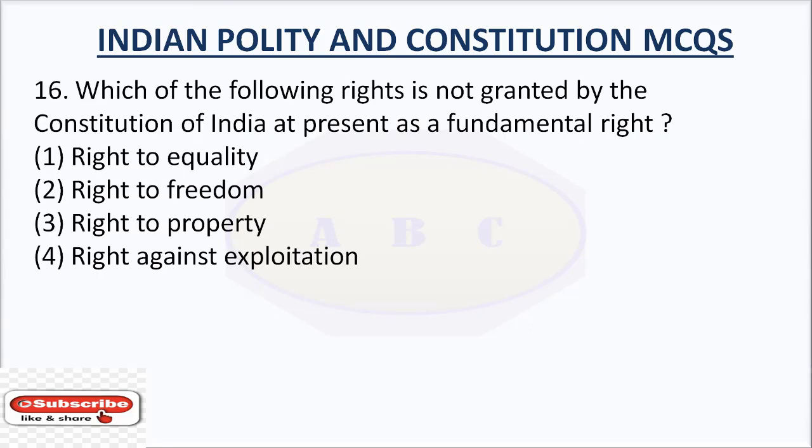Question number 16. Which of the following is granted by the Constitution of India at present as a fundamental right? The right answer is right to property. The Constitution originally provided for the right to property under Article 19 and 31. The 44th Amendment of 1978 deleted the right to property from the list of fundamental rights, so it is now a legal right, not a fundamental right.